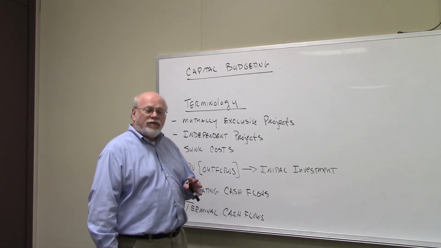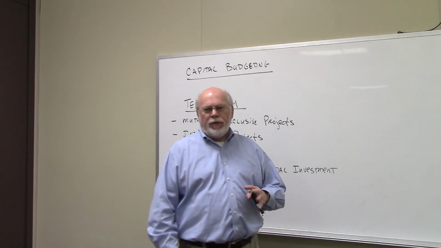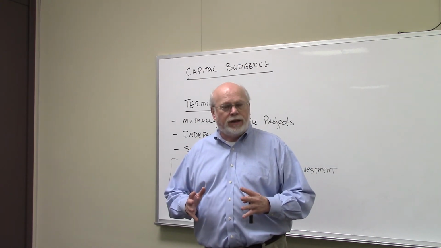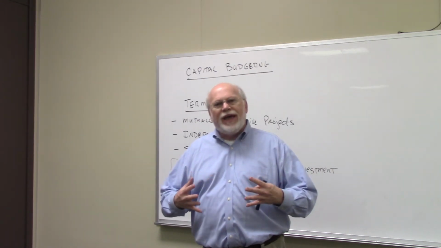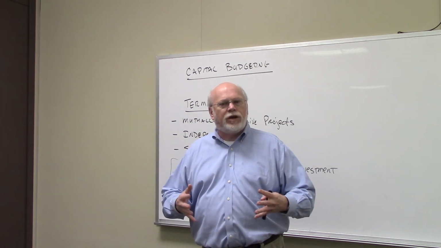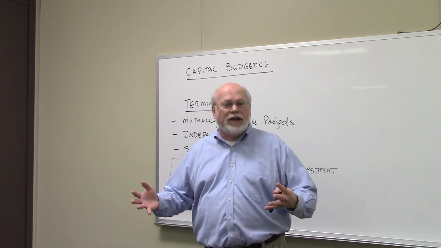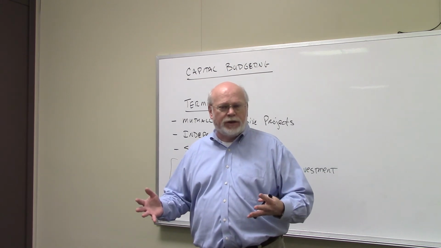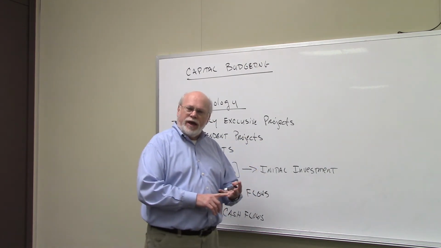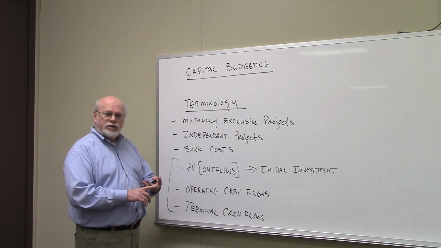Students often have trouble with capital budgeting because they don't know how to process all the information about a project. Now, to me, it helps a bit to know that there are only 3 categories that the financial information could go into. It either goes into the present value of the outflows, the operating cash flows, or the terminal cash flows.